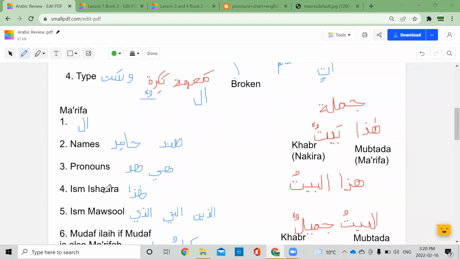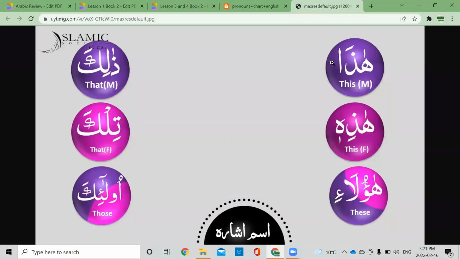Ism Ishaarah are ma'rifa. Do you remember what Ism Ishaarah are? هذا ذلك تلك هذه تلك. Yes, correct. We divide Ism Ishaarah into 2, near and far: Ism Ishaarah Qareeb and Ism Ishaarah Ba'id. Here you can see these are our Qareeb. Hada is this for masculine. Hadihi, this, feminine. When something is close to you, you refer to it as this. And when it's plural, you use ha'ulai, which is used for both masculine and feminine. So these are our Ism Ishaarah Qareeb.